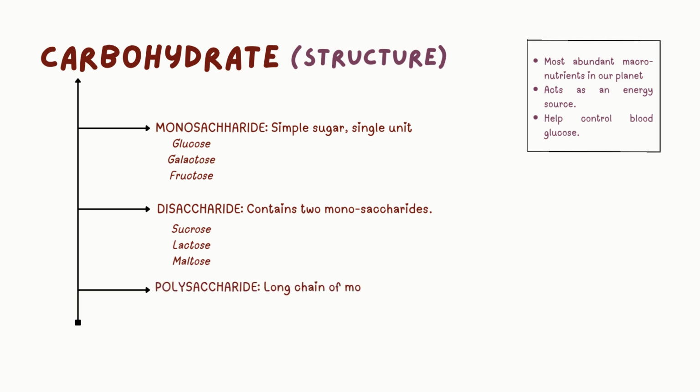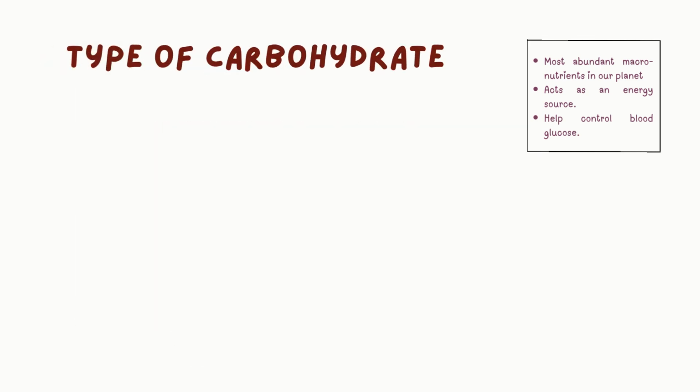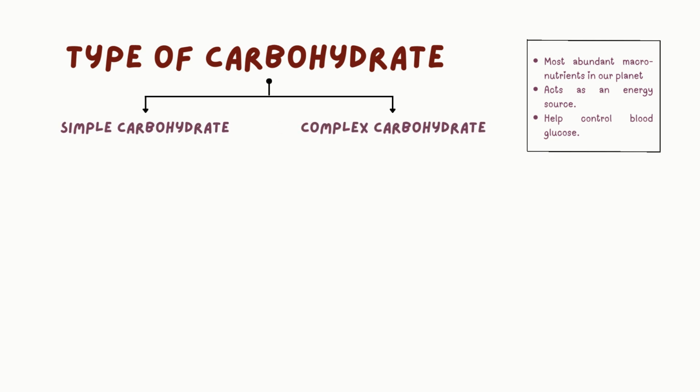Finally, there are polysaccharides. These consist of long chains of monosaccharides and include glycogen, cellulose, starch, and fiber. And that gives us a basic overview of carbohydrates and their structures. Next, we learn about the types of carbohydrates. Carbohydrates are mainly classified as simple and complex carbohydrates.